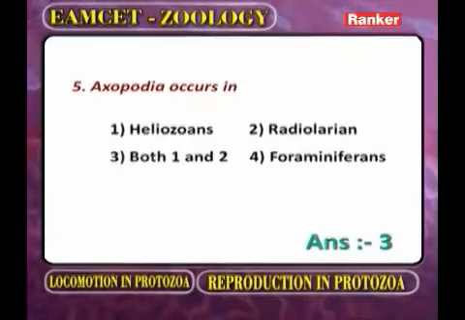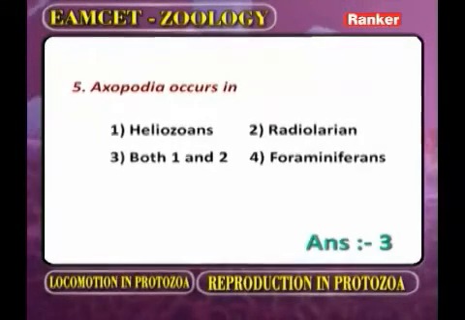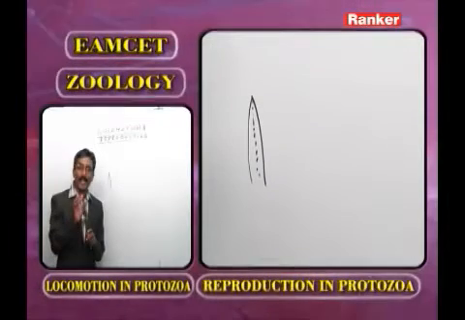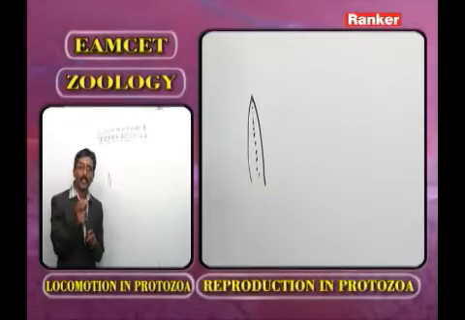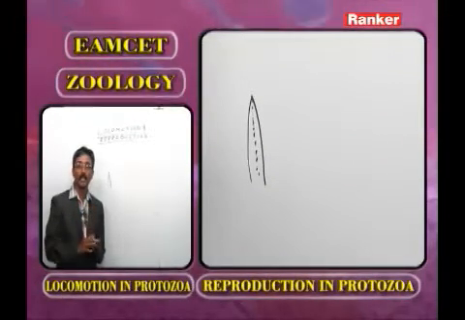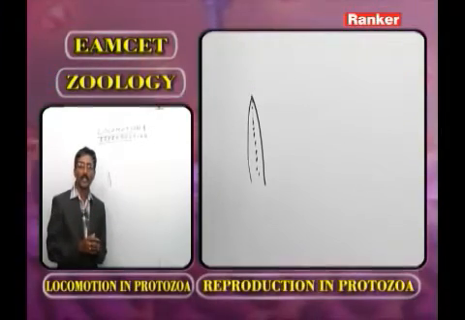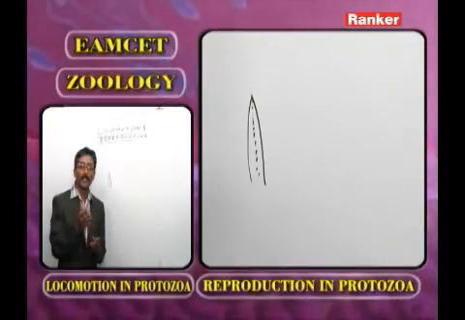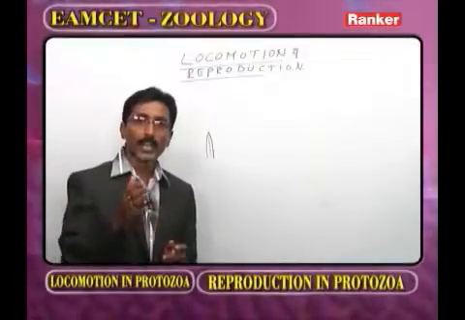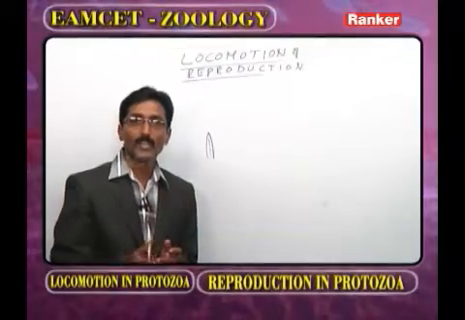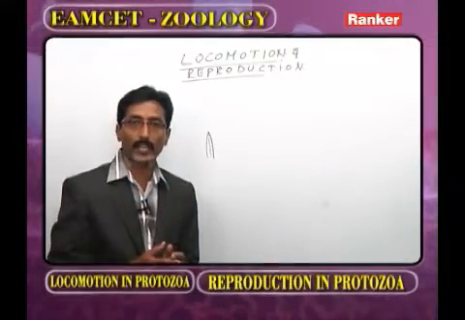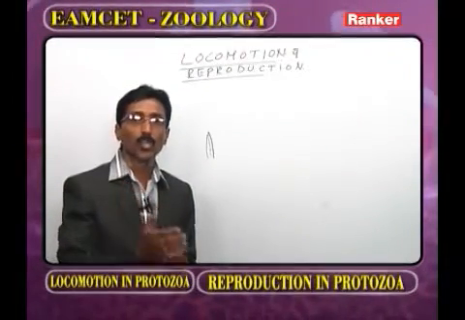Now you have to observe the question. Exopodia occurs in. As we observe, the exopodia are arranged in a radiating manner. The exopodia are present in the heliozoans and radiolarians. What are the examples for the heliozoans? Actinophrys and Actinosphaerium. They are also called the sun animalcules. What is the example for the radiolarians? That we call Collozoum.